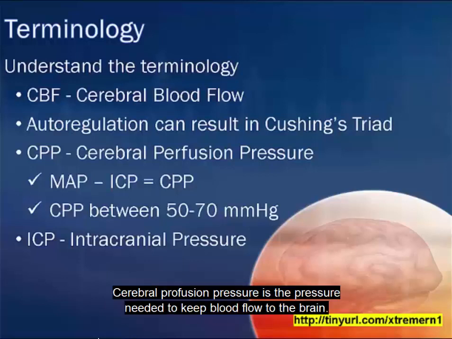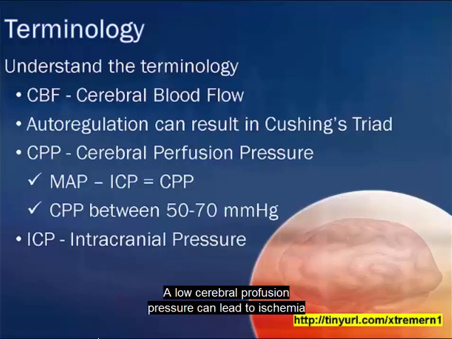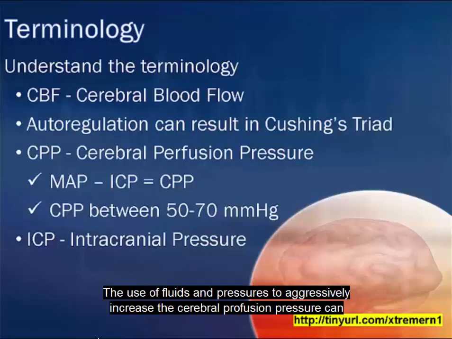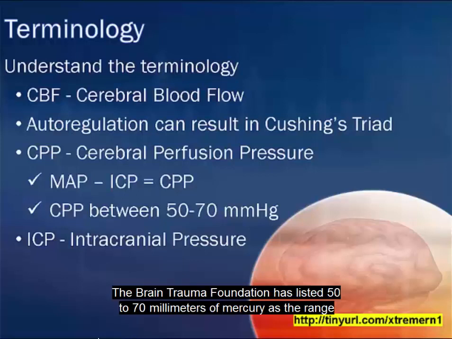Cerebral perfusion pressure is the pressure needed to keep blood flow to the brain. When the cerebral perfusion pressure decreases, so will the cerebral blood flow. A low cerebral perfusion pressure can lead to ischemia and further secondary cellular injuries. The use of fluids and pressors to aggressively increase the cerebral perfusion pressure can result in pulmonary complications. The Brain Trauma Foundation has listed 50 to 70 millimeters of mercury as the range in which 60 millimeters of mercury is considered optimal perfusion.